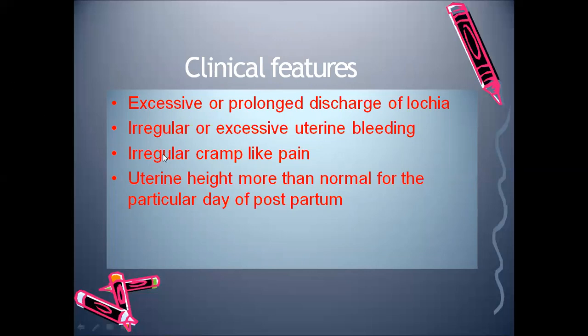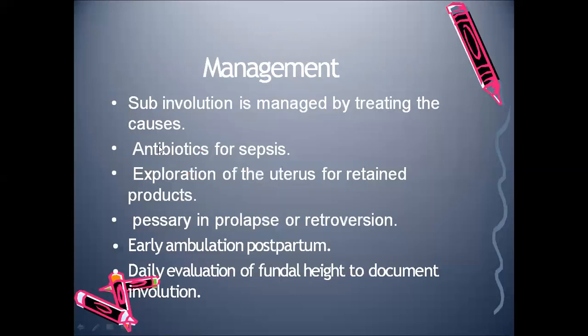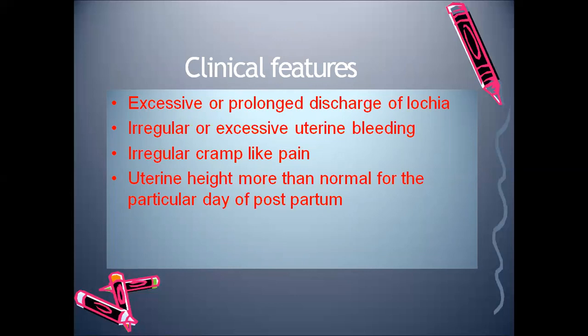Usually it is for a fortnight, that is 15 days, that the vaginal secretions will be there. But if it is prolonged, then we can suspect subinvolution. And then there will be irregular or excessive uterine bleeding, irregular cramp-like pain, and as we said, uterine height will be more than the normal for the particular day of the postpartum. So these are the clinical features.